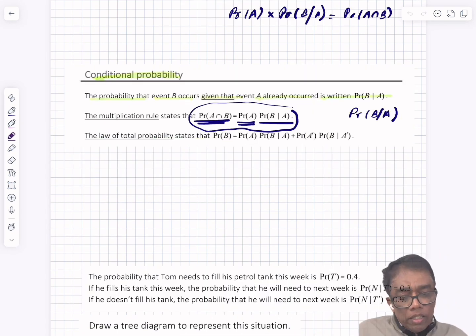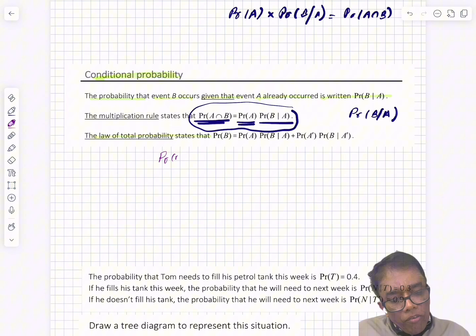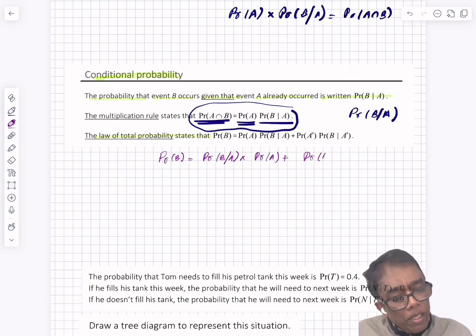Next one is the law of total probability. The probability of B is given by the probability of B given A times the probability of A, plus the probability of B given A dash times the probability of A dash.